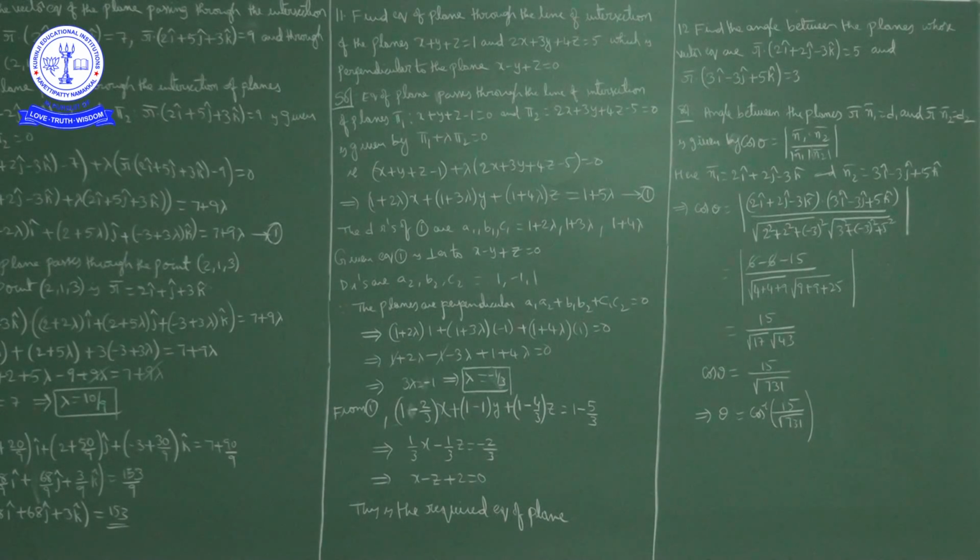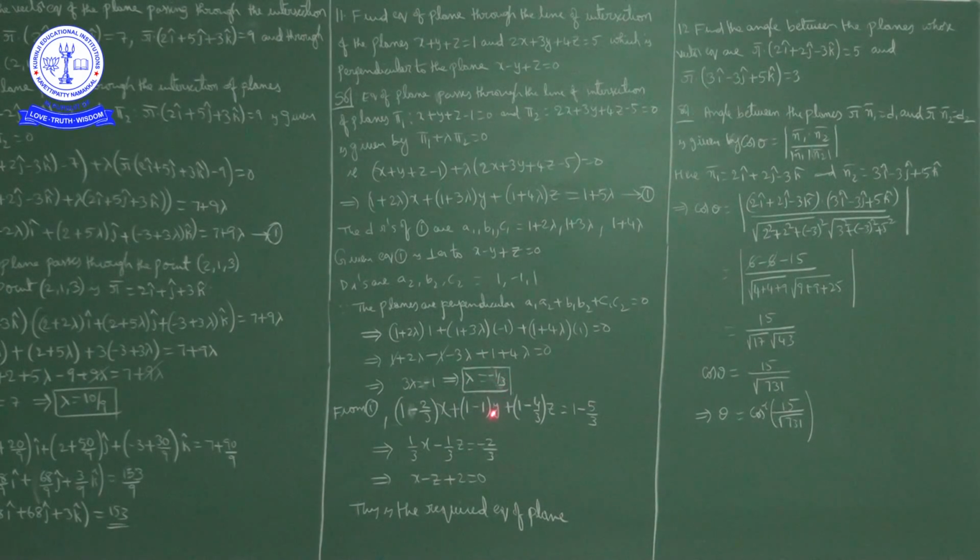Okay, what is given, this equation 1 is perpendicular to the plane x minus y plus z is equal to 0. Now here direction ratios of normal to this plane are a2, b2, c2, that are 1, minus 1, 1. Okay, now as these two planes are perpendicular to each other, we have a1 a2 plus b1 b2 plus c1 c2 equal to 0. By applying that condition, we have lambda value as minus 1 by 3.